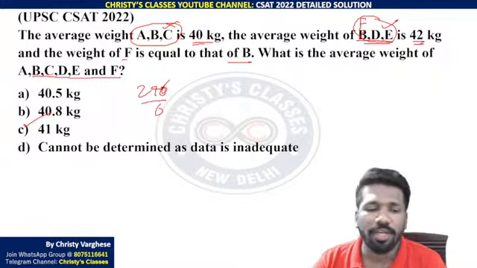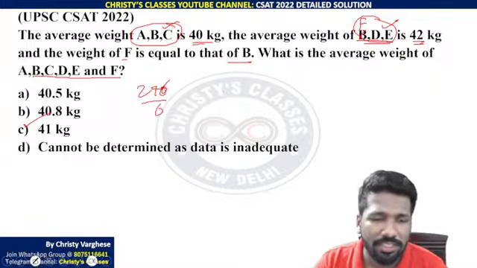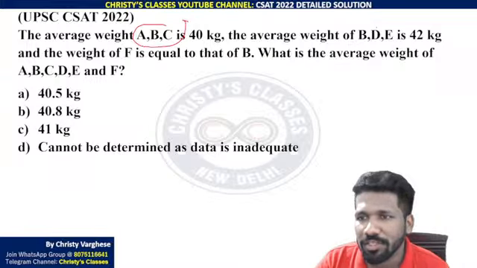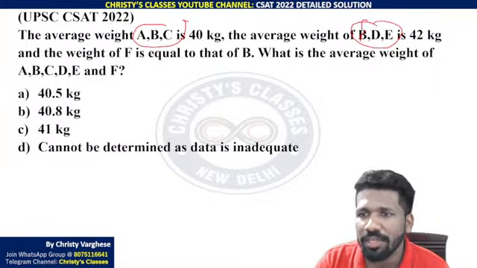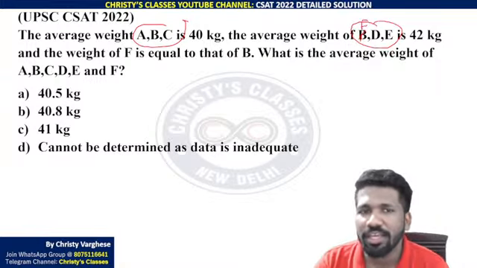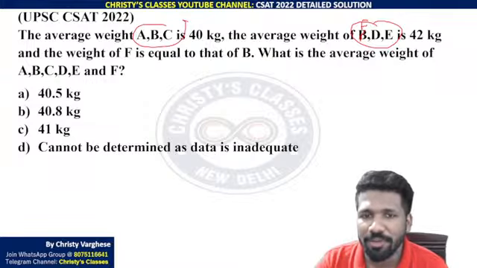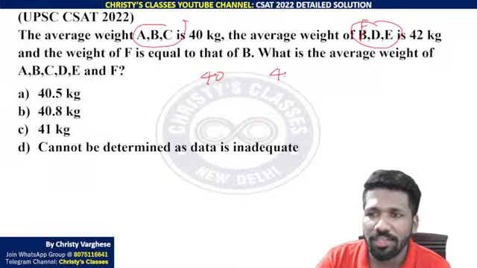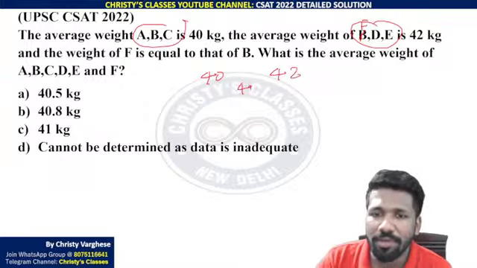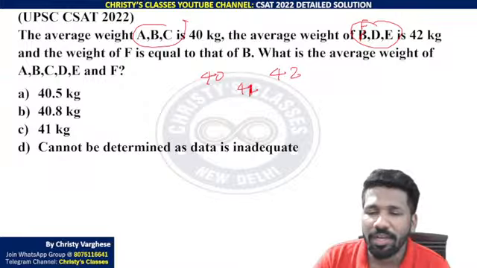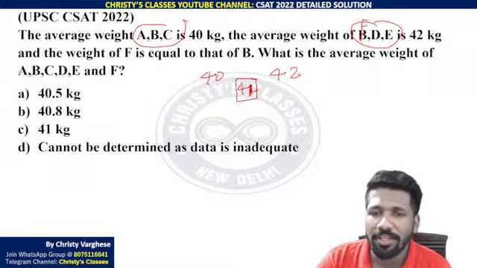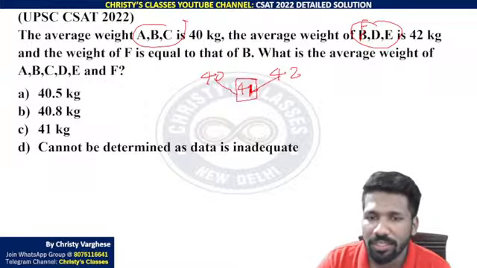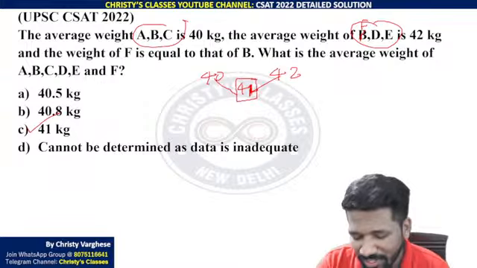Now I will tell you a shortcut technique for this. Look at this. This is 3 observations, this is 3 observations. Instead of B, I have substituted F. So D, E, F, A, B, C. Both observations are equal in weightage, 3 and 3 each. As they are equal in weightage, the average will be exactly in the middle of 40 and 42. For an arithmetic progression, mean and median are equal. That is the property we have used here. So you can directly get 41. That is the shortcut method.